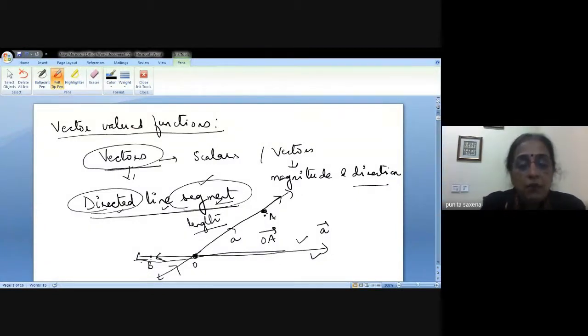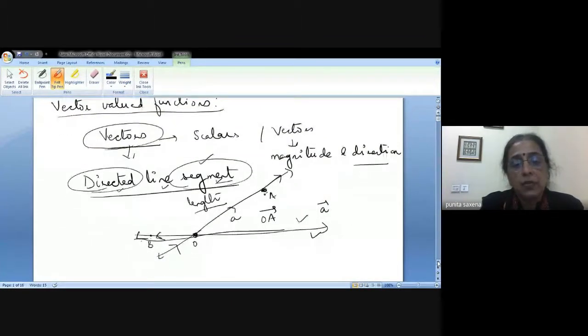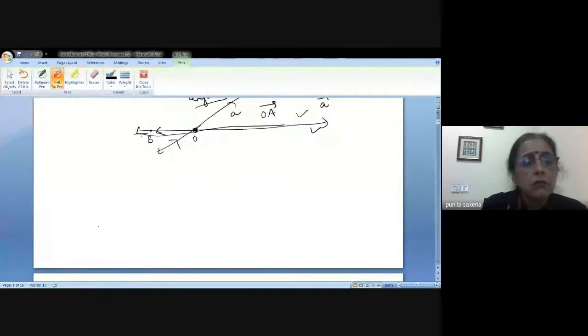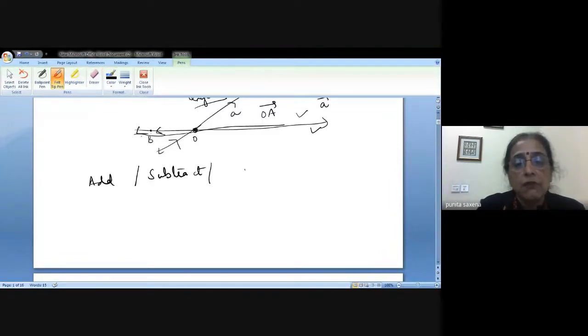Now, once I have identified a vector, we have defined various rules for vectors. You know how to add any two vectors, you know how to subtract any two vectors, and when it comes to multiplication, if A is one vector and B is another vector, then I can talk of A dot B and I can also talk of A cross B. We know the geometrical significance also.